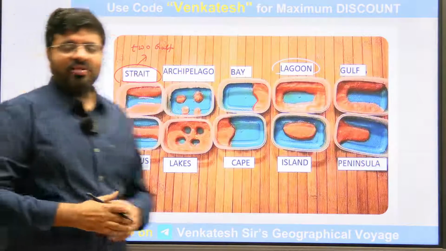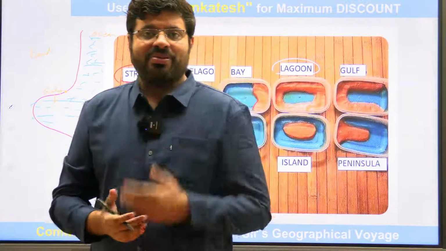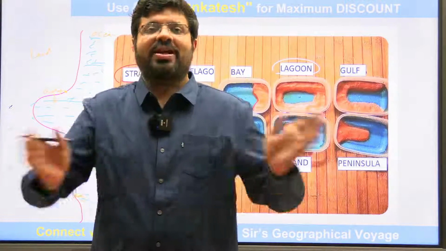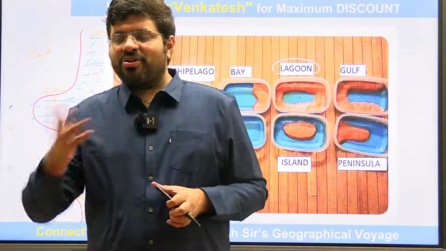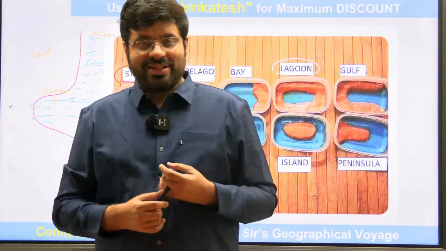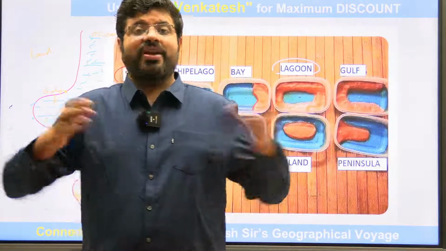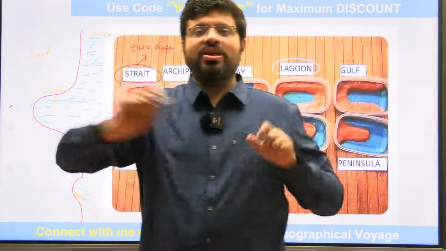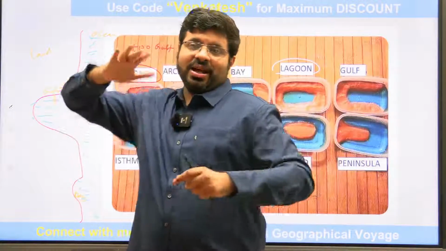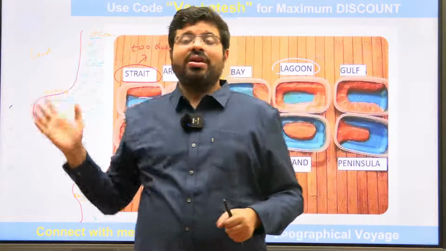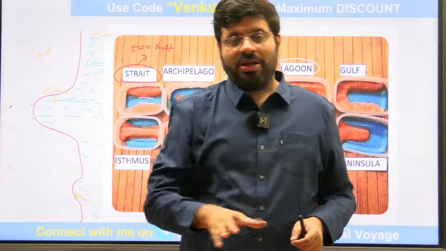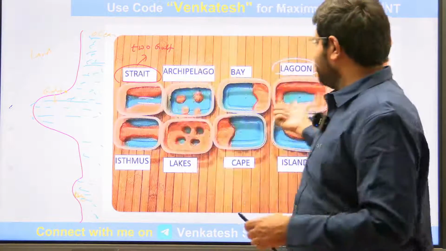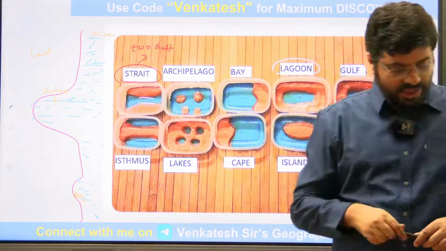A gulf is one which can be found on an India map. A lagoon is one where you have to go deeper into the land, or zoom in. Of course, you also find Pulicat Lake, Chilika Lake and all those things which are also lagoons, but these are very wide. Imagine you are seeing from outer space. Lagoons are not easily visible. Gulfs are easily visible. As you zoom in on the land, then you will find lagoons, which would be visible.